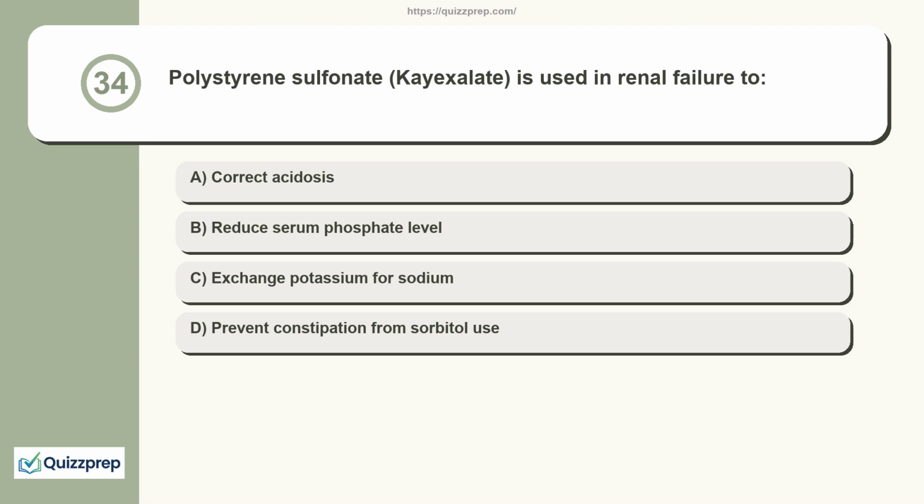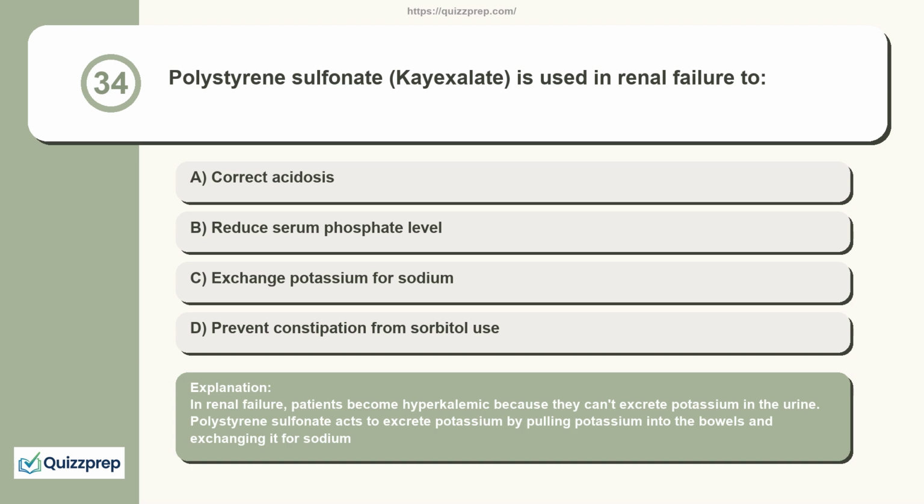Question 34. Polystyrene sulfonate, Kayexalate, is used in renal failure to correct acidosis, reduce serum phosphate level, exchange potassium for sodium, prevent constipation from sorbitol use. In renal failure, patients become hyperkalemic because they can't excrete potassium in the urine. Polystyrene sulfonate acts to excrete potassium by pulling potassium into the bowels and exchanging it for sodium.